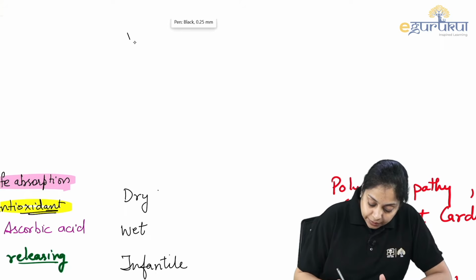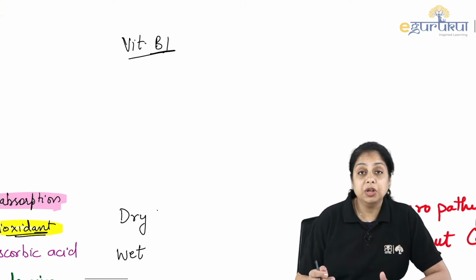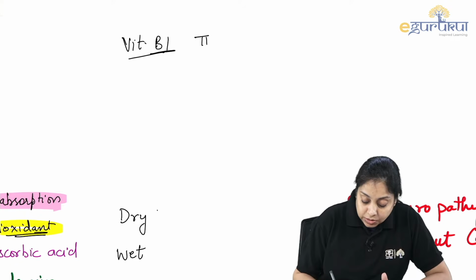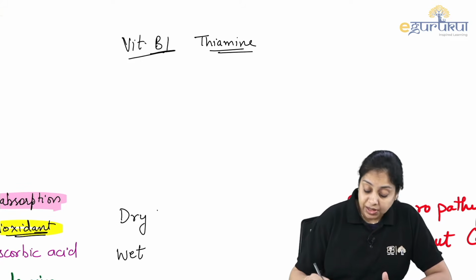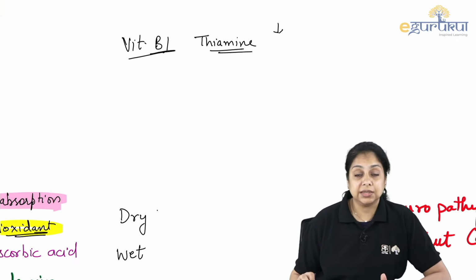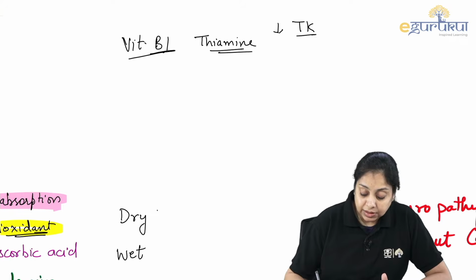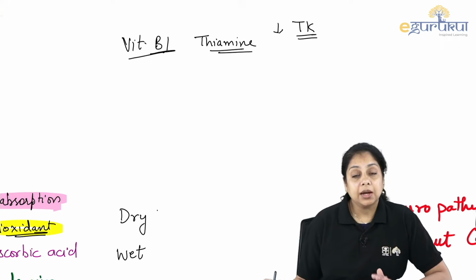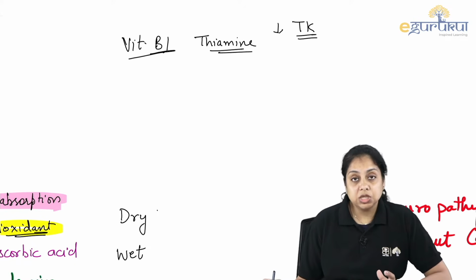So that is vitamin B1, right? Vitamin B1 is the first vitamin of the vitamin B complex. This is also known as thiamine. They can ask you if the levels of concentration of thiamine go down, how do we test it, right? Which enzyme helps in the testing? That is your TK, transketolase enzyme. Transketolase enzyme is measured to measure the concentration of the thiamine.